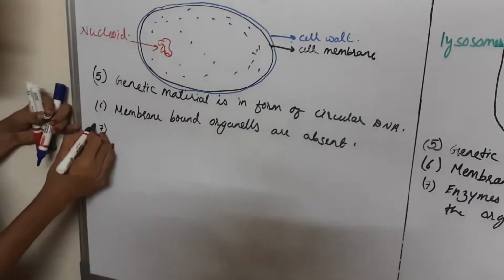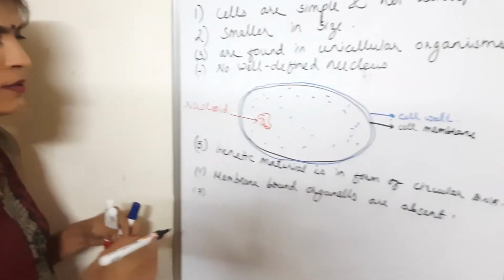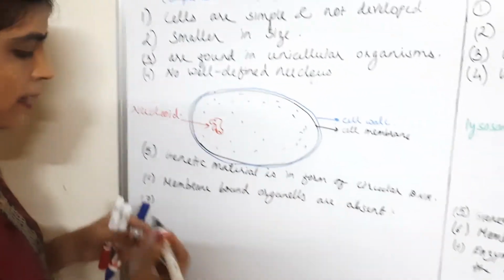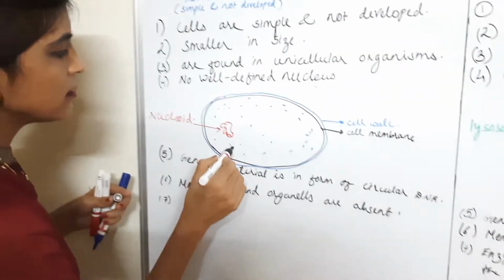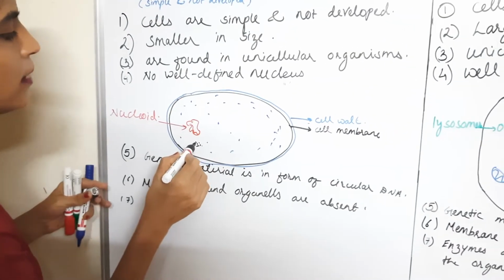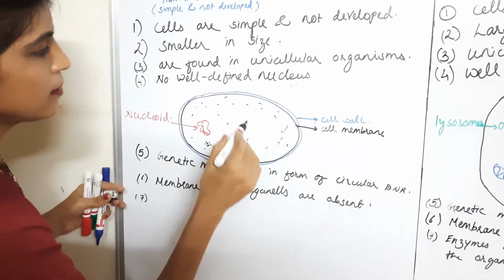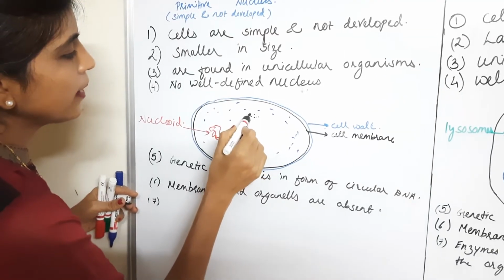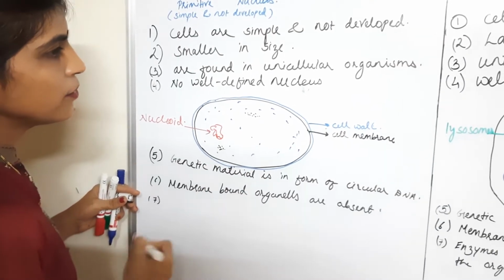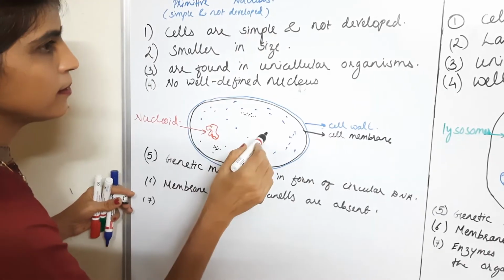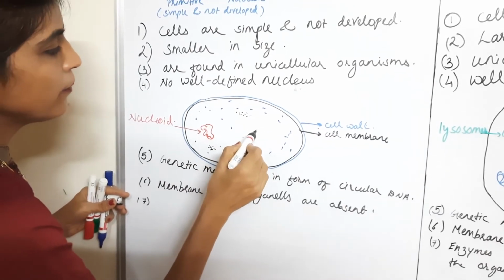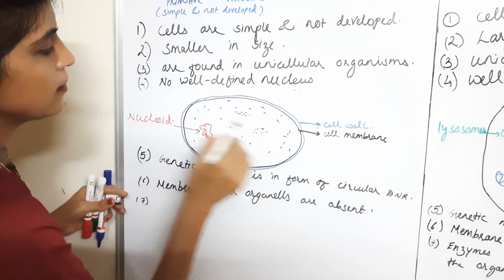Whereas here there is no membrane bound organelle. So whatever enzymes are there, they are all scattered inside the cytoplasm. Enzymes of mitochondria, endoplasmic reticulum and lysosomes are scattered inside the cytoplasm.